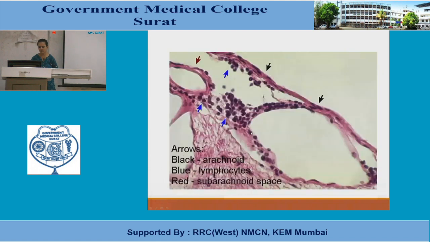Now, what you are seeing here are the lymphocytes. So, lymphocytes are seen in which? Viral meningitis, acute aseptic meningitis. Okay, it can also be seen when you are searching autopsy cases which are having inflammation in the meninges.